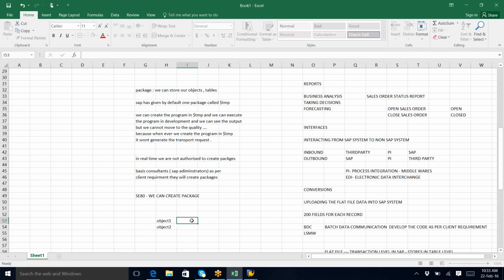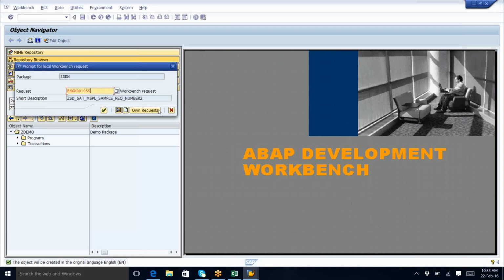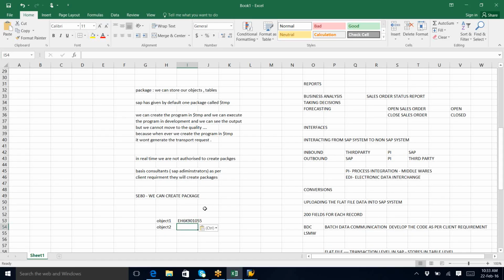Object one is created by you people with this transport request, and this is object two. Now what happens? You completed your development and it is ready to move to quality, and my object is also created in the same request, but it is incomplete and not ready to move to quality. What happens?